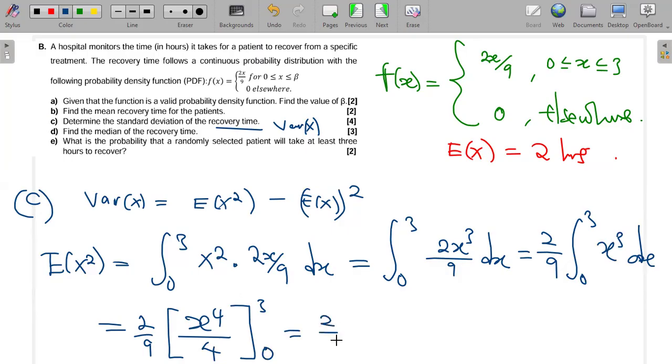So this will be 2 over 9, and then I can put the 3 there. So it will be 3 to the power 4 over 4. If I put 0 there, it's just 0. So this is what I have there. So we just use the calculator now. So it will be 2 divided by 9, multiplied by 3 to the power 4 divided by 4.